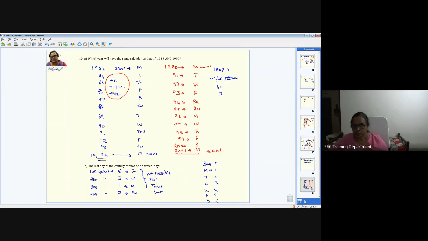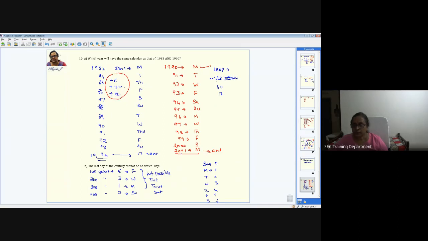Remember only these 2 little shortcuts. I'm not saying that this is a shortcut, but normally the questions may not be tough. Though now you need to write down and find out, in general, for placement or any other competitive exams, when you get this kind of question where the calendar is going to repeat, remember that for a non-leap year it can be 6 or 11 and 12.